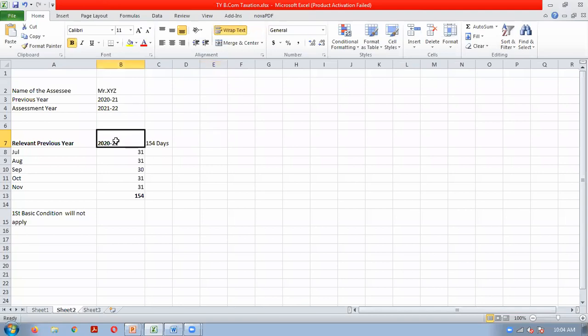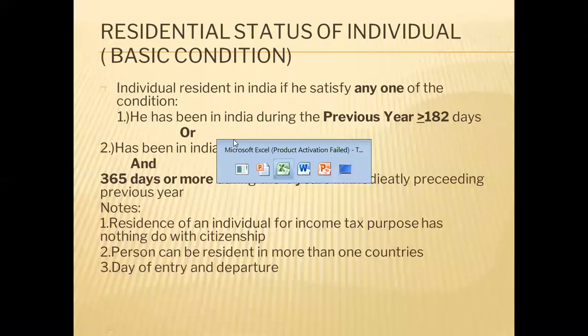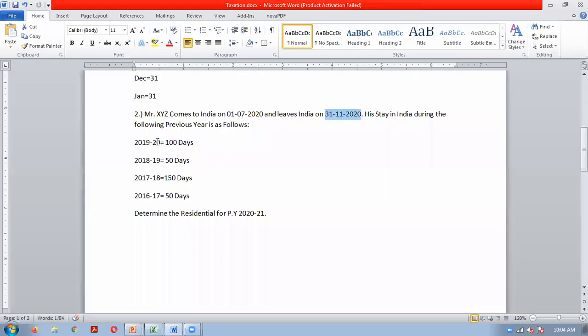So 2020-21 is your relevant previous year. So what will be the backward previous years? 2019-20, 2018-19, 2017-18, and 2016-17. So these will be the 4 backward years from the relevant previous year.